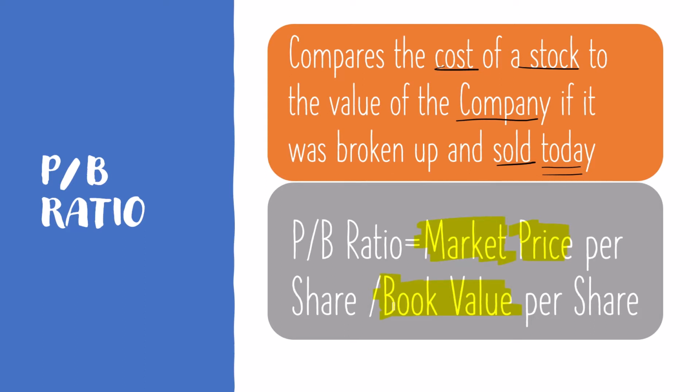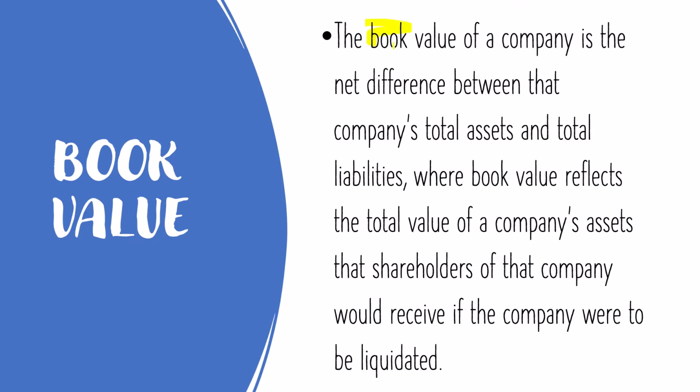Now we'll understand PB ratio better by understanding the terms which are associated with it and are very essential to learn before we dive into the analyzation part. First is the book value. Book value of a company is the net difference between the company's total assets and total liabilities. So in simple terms, book value is assets of a company minus liabilities of a company. Assets include the physical tangible assets that may be factories, vehicles, lands, buildings, shares, cash, etc. Liabilities include the loan, mandatory payment, etc. Assets minus liabilities is the book value of the company.